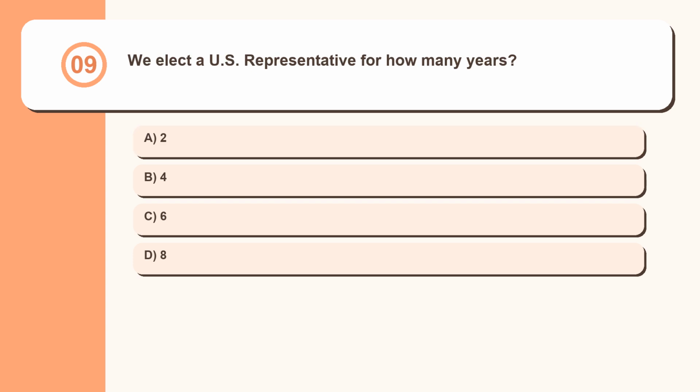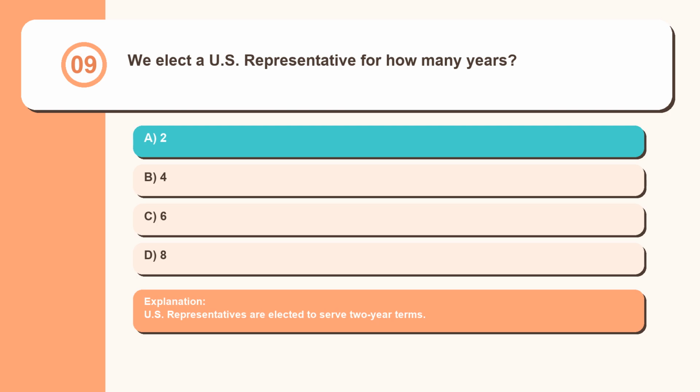Question 9. We elect a U.S. representative for how many years? 2, 4, 6, 8. U.S. representatives are elected to serve 2-year terms.